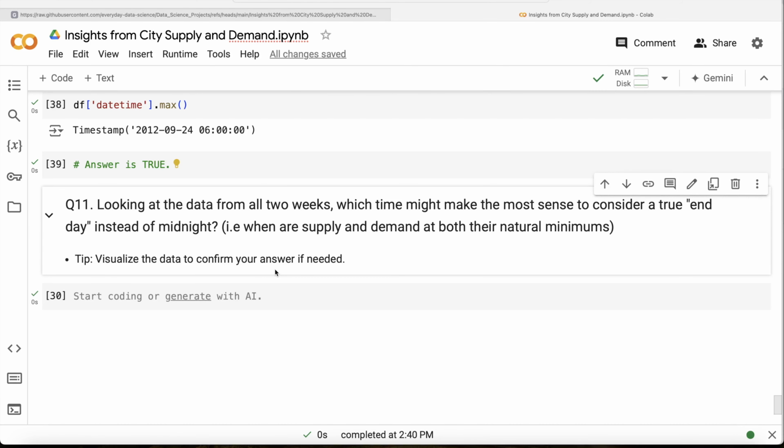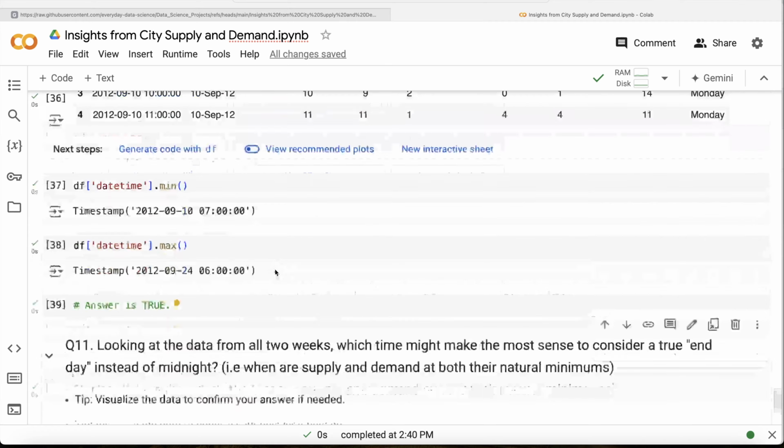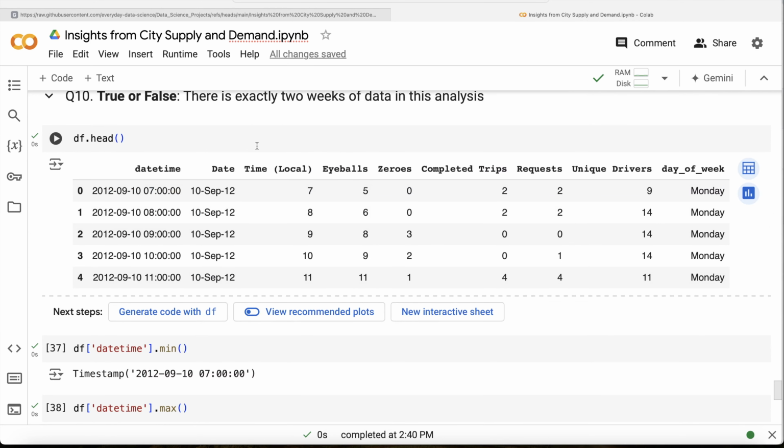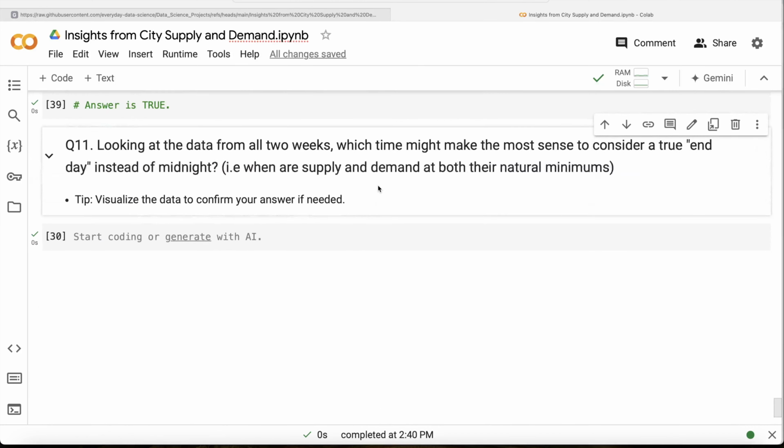Okay, so the first thing that we should do in this case is group by the time and see what is the sum of the unique drivers, that is the supply, and what is the sum of the eyeballs, that is the demand, and plot that to see that, overall in these 2 weeks, at which hour the supply and demand were the lowest. And once we get a time range or an hour range, then let's plot this entire 2 week data frame to see whether it confirms or not. So let us first do this.